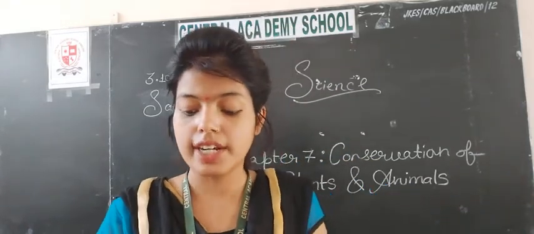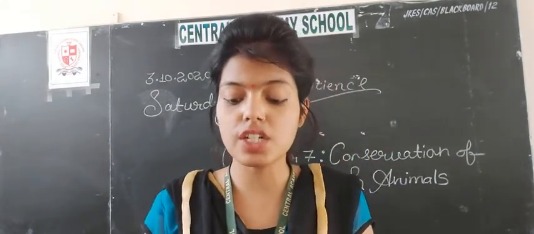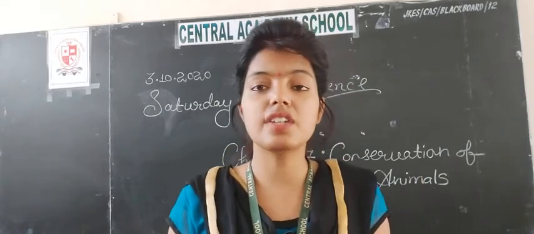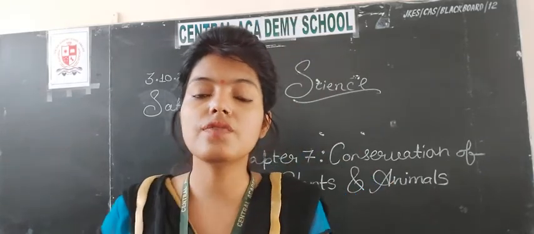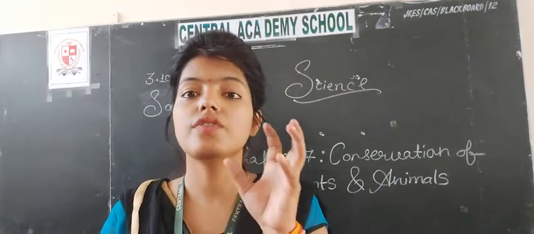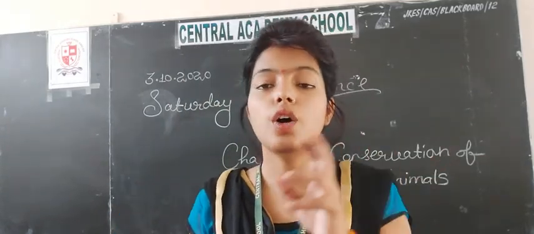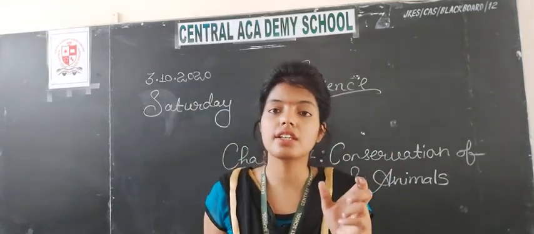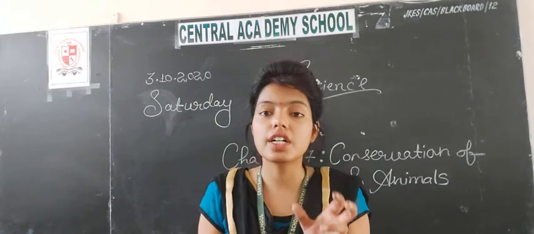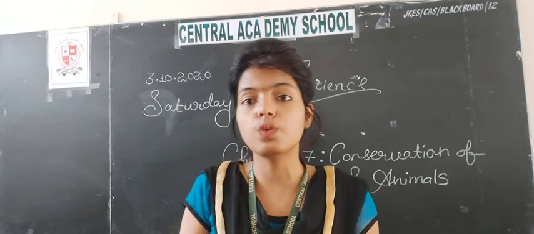Okay, now the Red Data Book. Beta, Red Data Book. First of all, the International Union for Conservation of Nature, now renamed the World Conservation Union. The International Conservation Union means the union which is responsible for conserving plants and animals all over the world. Because the word international is there, this is an organization. The work of this organization is to conserve plants and animals all over the world.